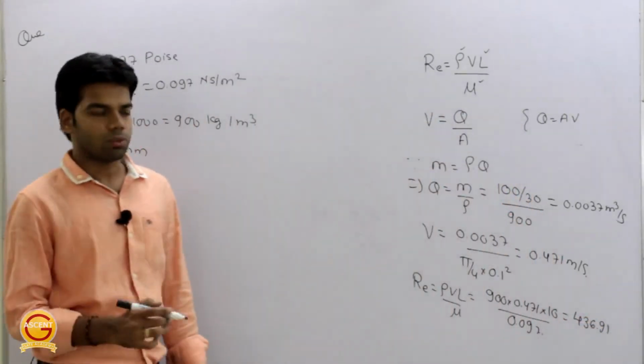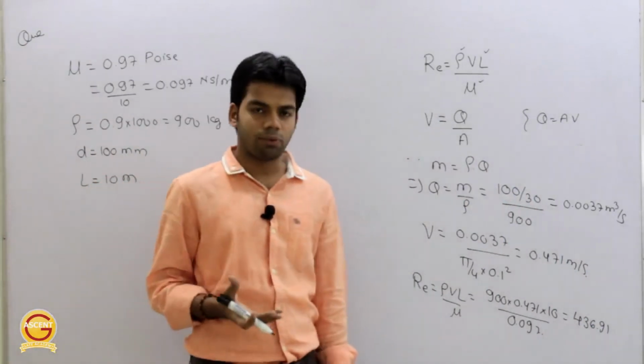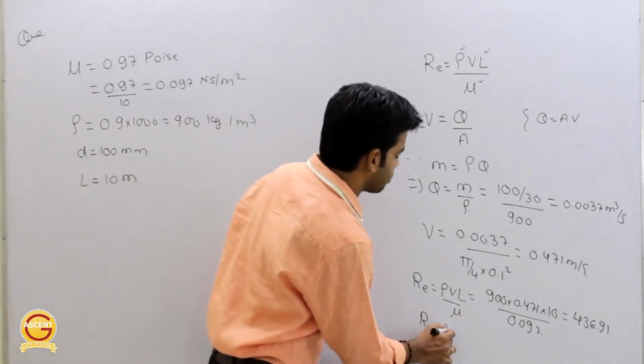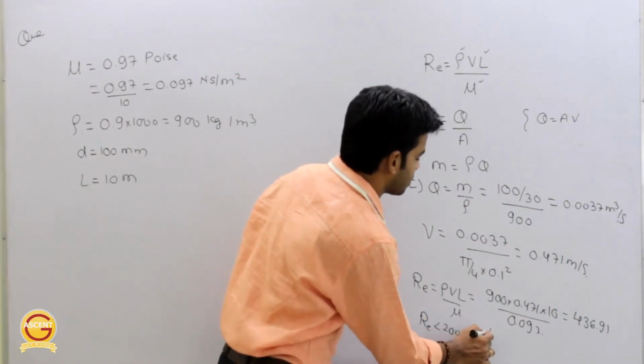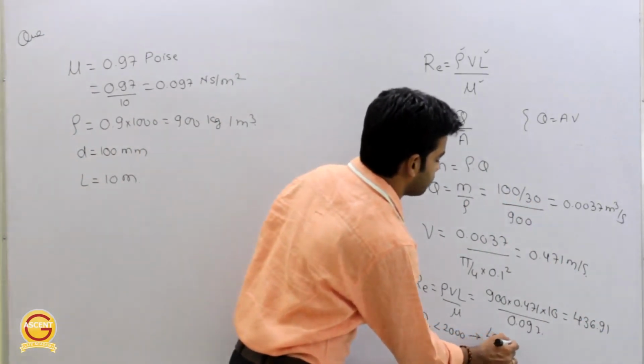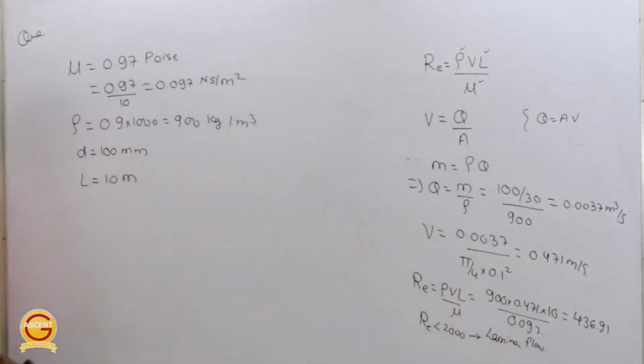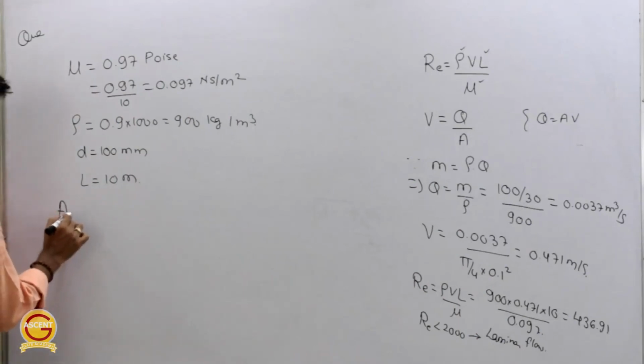Okay, and from this you can determine the type of flow. So 436, since this Reynolds number is less than 2000, therefore this is a laminar flow. Getting this now? Okay, and once you know that the flow is laminar, you can now apply the Hagen-Poiseuille formula.